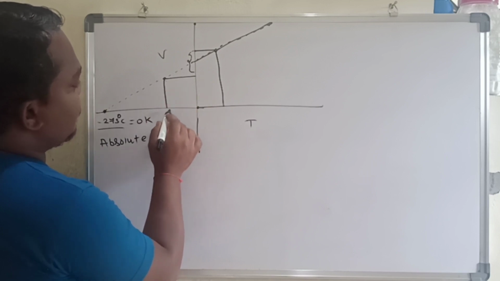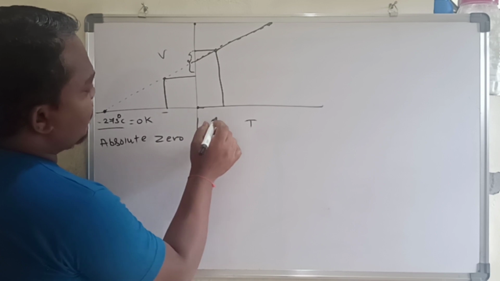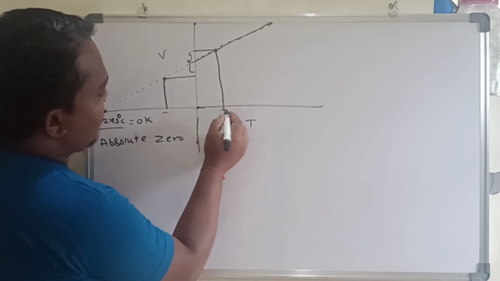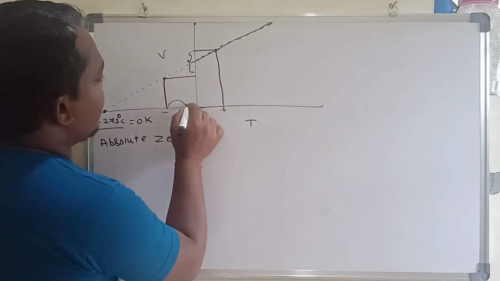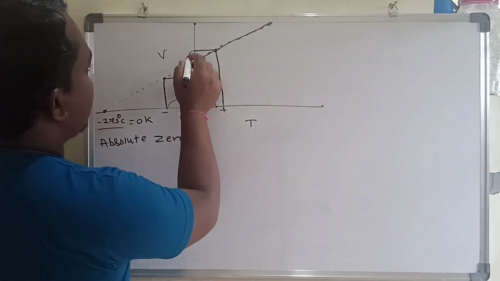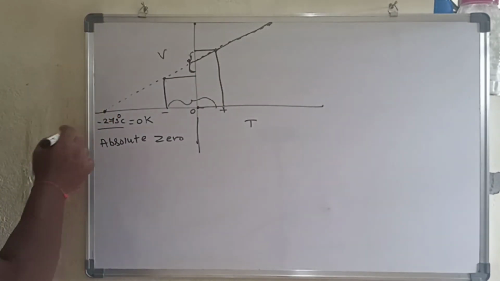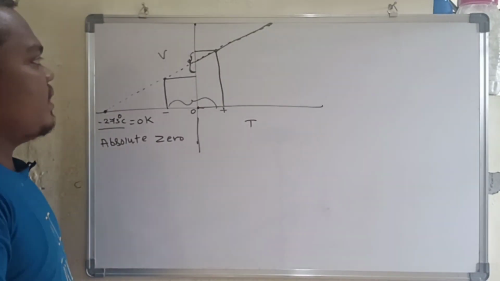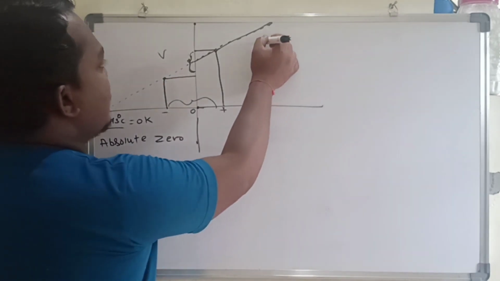For the temperature, you see that here it is minus, but when we go here it is plus, here it is 0, so the plus value will be there. So there will be an increase in the temperature, so there will be an increase in the volume also. So this is the graph we take for Charles law at constant pressure.